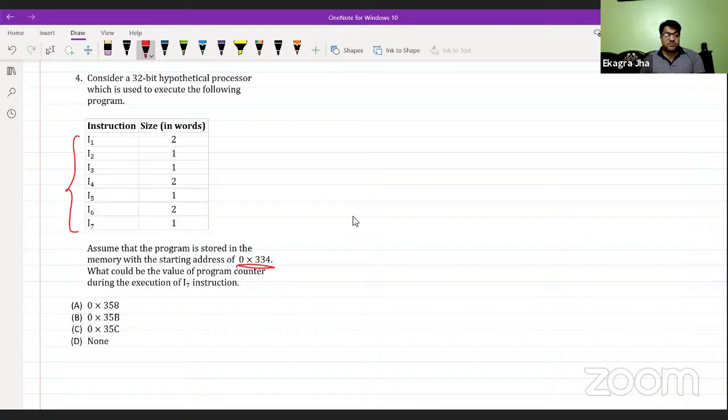So what could be the value of the program counter? We need to find the program counter value during the execution of the I7 instruction. At what address is the program counter going to point during the execution of I7? Let's get to this first.